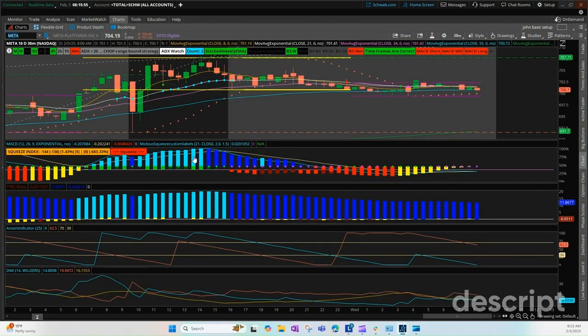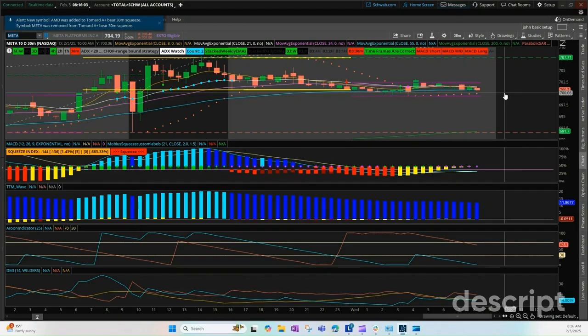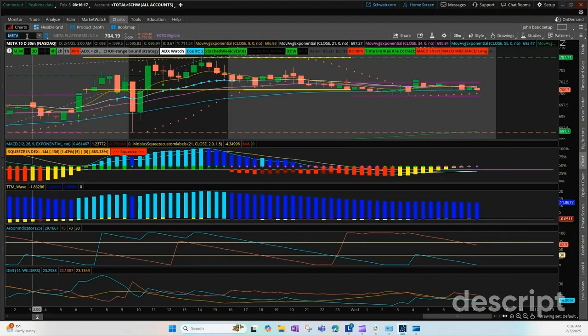Look at Meta, got a good channel locked in right between 702 and 700. I like that setup. It's pretty simple. It breaks this, we fade it down. Breaks past 702, we fade it up. Gets no easier and simpler than that. Find your levels, get in, get out once it breaks those levels. So we'll definitely be watching Meta today.